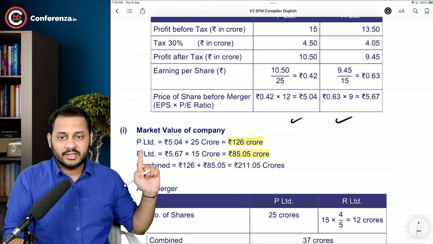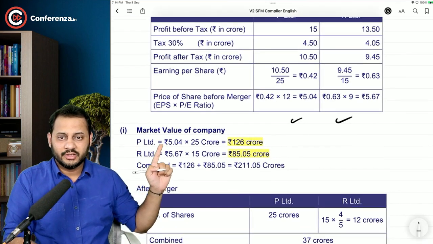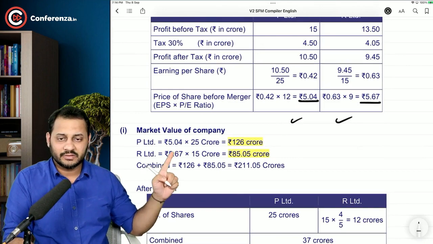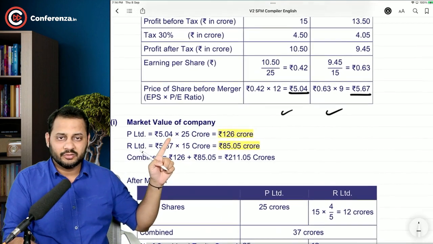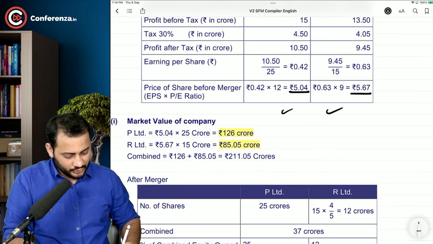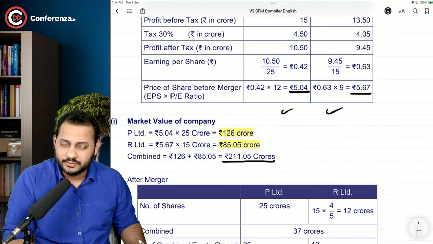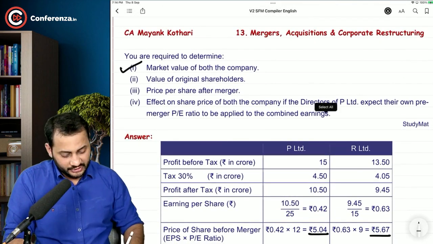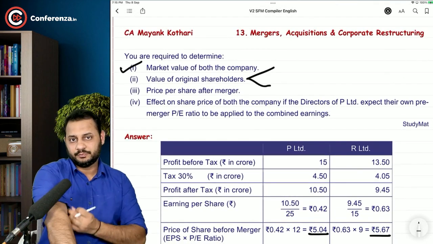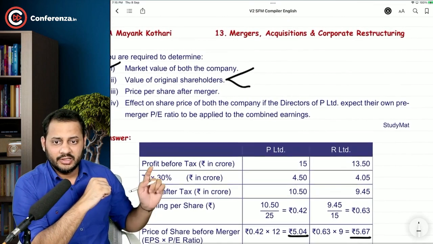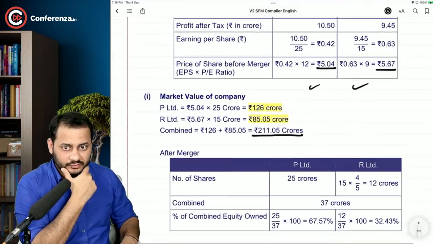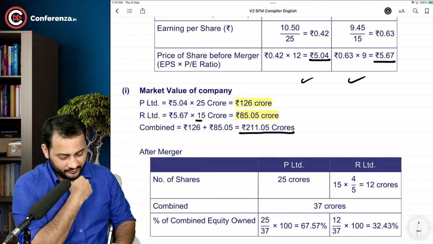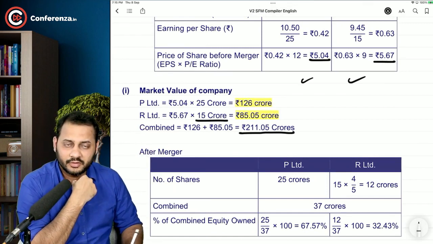Okay, so what is the market value? 5.04 is the price of one share, 5.04, 5.67. This is the number of shares, and the market value is like this. Combined market value is 211.05 crores. That's it. Now, what is the value of original shareholders in the combined value? I will tell you. How many shares are there for R Limited? You can clearly see R Limited is having 15 crore shares, right?